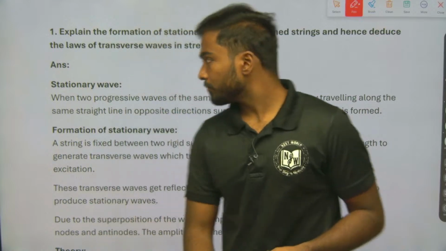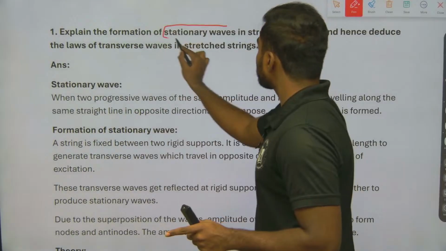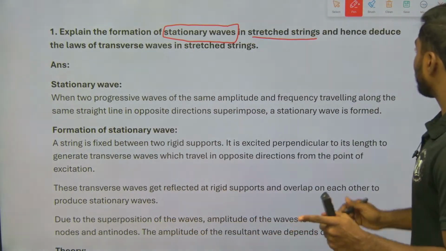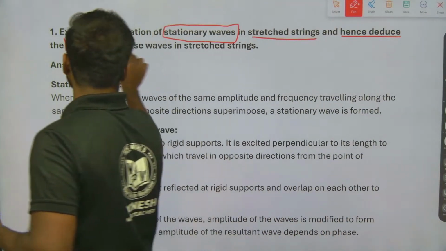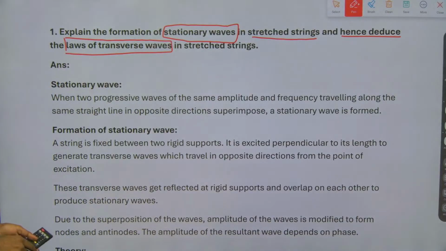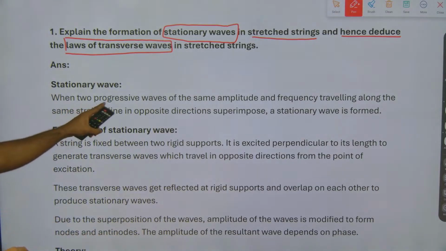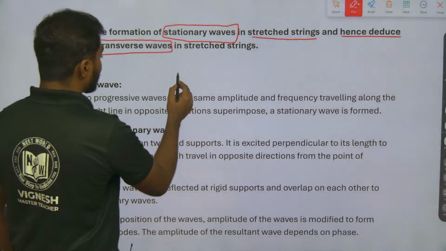Okay. So explain the formation of stationary wave in stretched strings and hence deduce the law of transverse wave. These are the two things they are asking in the question. Stationary wave means two progressive waves of same amplitude and frequency traveling along the same straight line in opposite directions. What is the meaning of that?